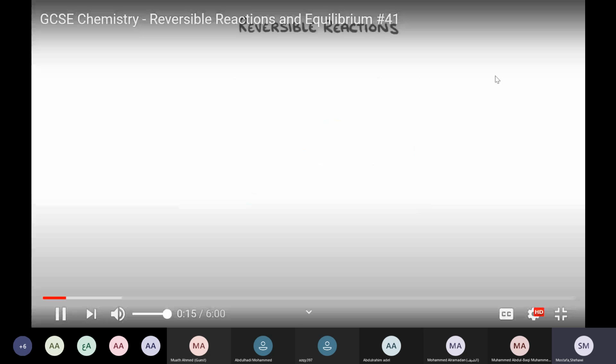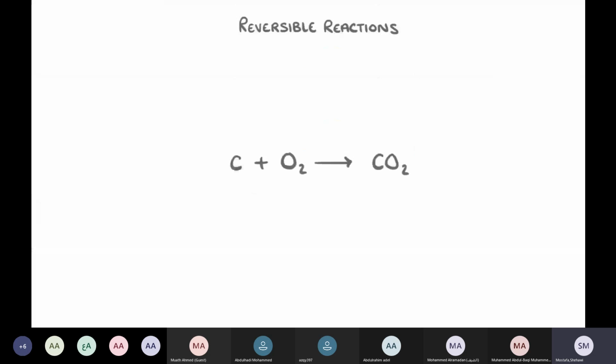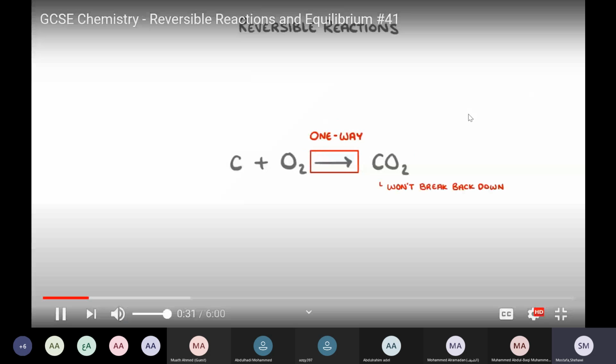Now, most chemical reactions look something like this, with the arrow in the middle pointing to the right to indicate that the reactants can turn into the products. This means that it's a one-way reaction. Once the carbon dioxide is formed, it won't break back down into carbon and oxygen. So this is a one-way reaction. We call it a one-way reaction, and we represent it by an arrow pointing towards the right, as you see here. Let's continue.